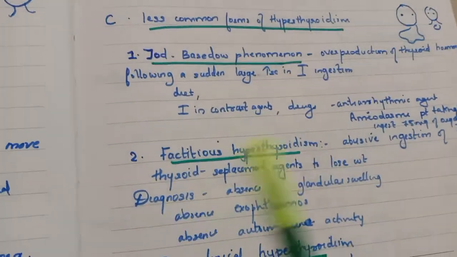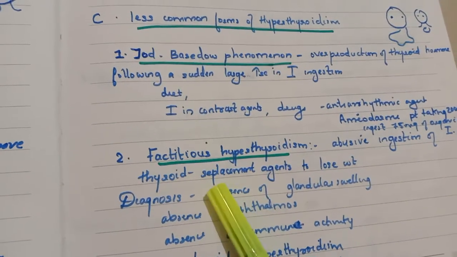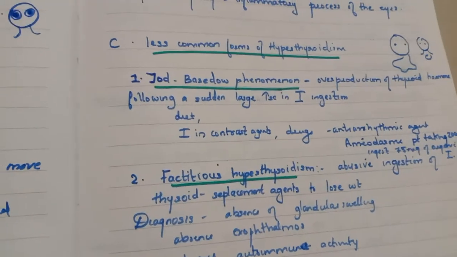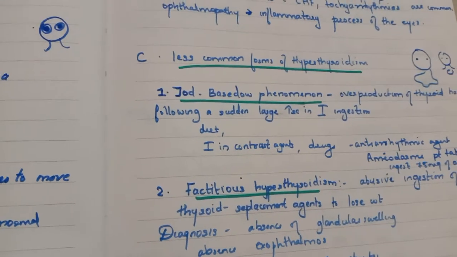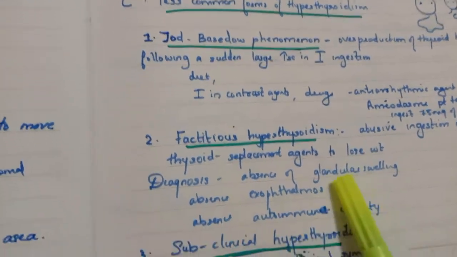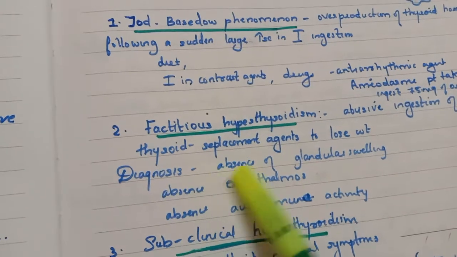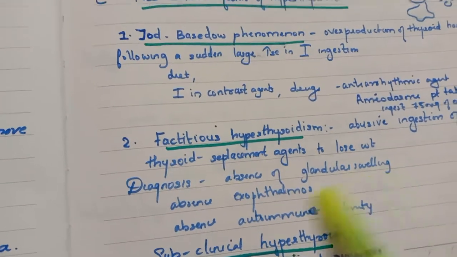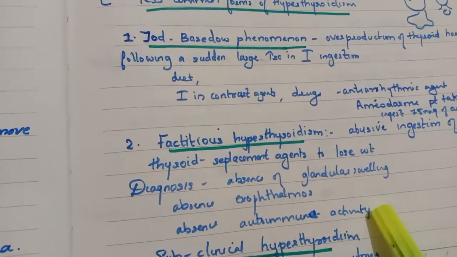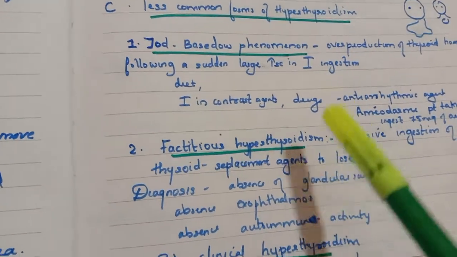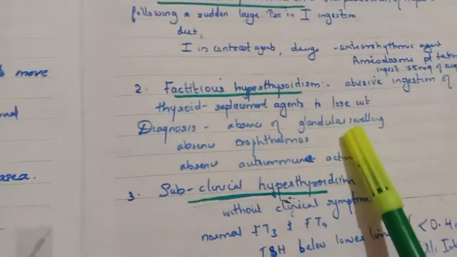Second is factitious hyperthyroidism. Here what happens is the abusive ingestion of thyroid hormone, that is for weight loss. For weight loss, if you are taking thyroid hormones, that is known as factitious hyperthyroidism. How is the diagnosis done? In the diagnosis part, if there is no glandular swelling, no exophthalmos, that is bulging of eyes, and no autoimmune activity like antibodies present, then you can assess that the patient is having factitious hyperthyroidism.